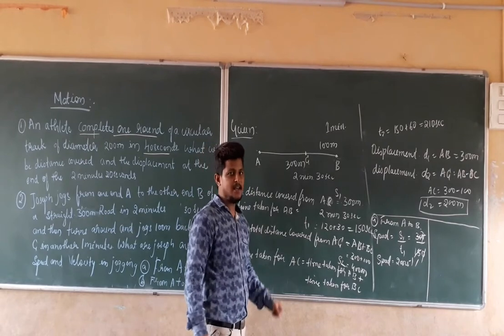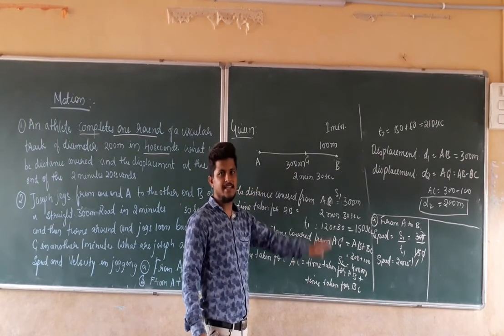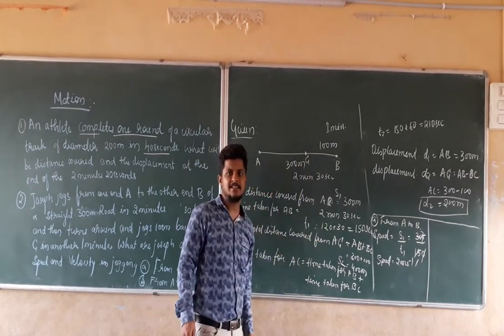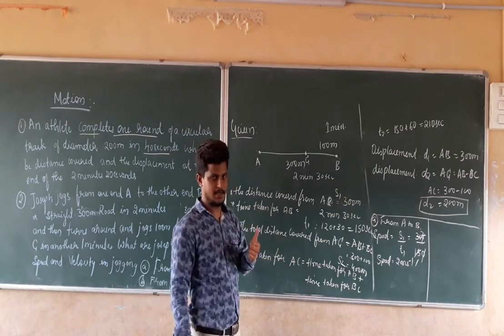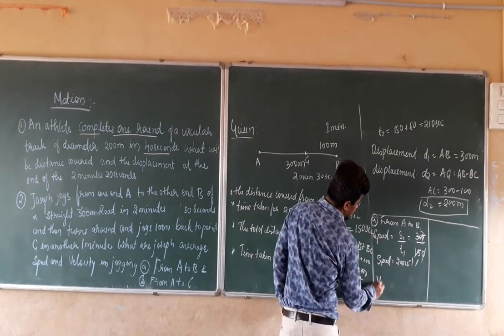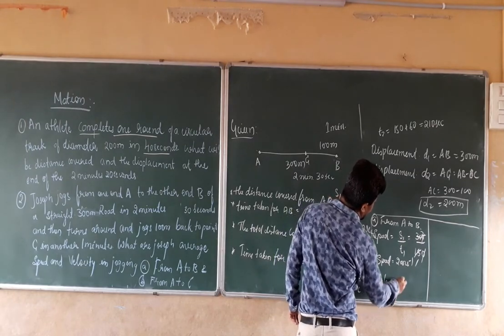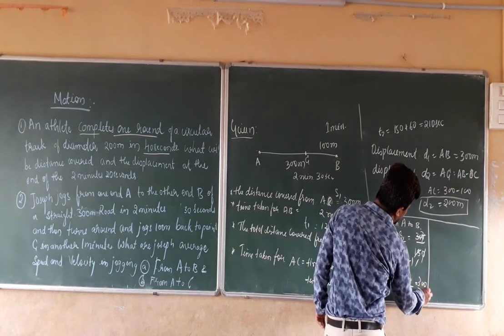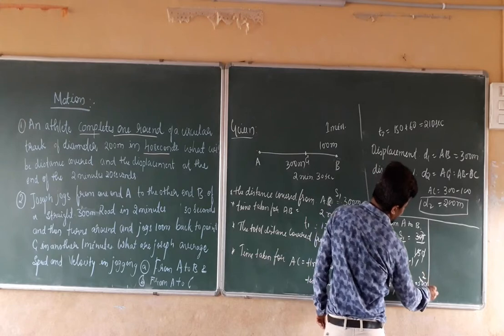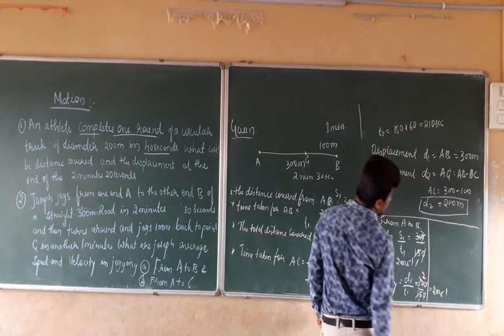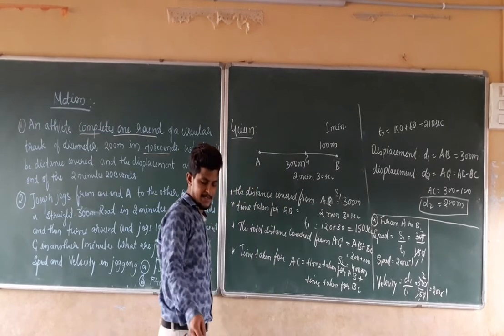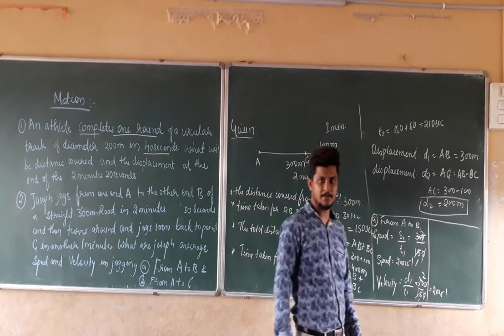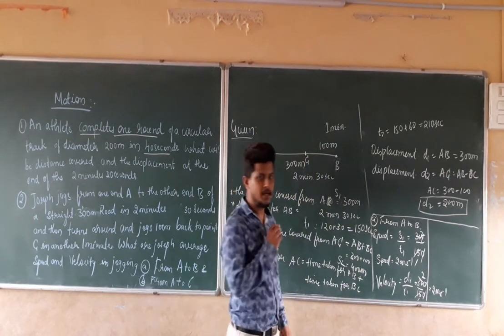In the first condition, total distance covered and displacement are both the same. So the speed as well as the velocity will be the same in the first case. Velocity is equal to d1 divided by t1, which is 300 divided by 150. The zeros get cancelled, 15 ones are 15, 15 twos are 30, so it is 2 meters per second. Velocity in the first condition from A to B is 2 meters per second, and speed is also 2 meters per second.